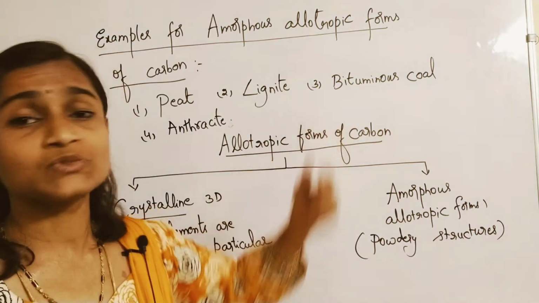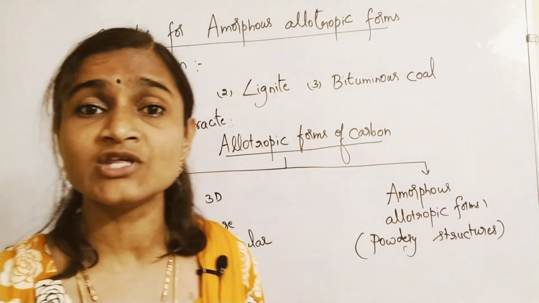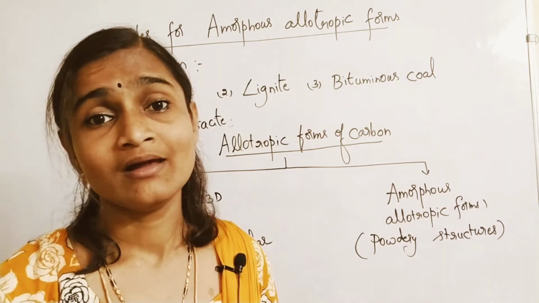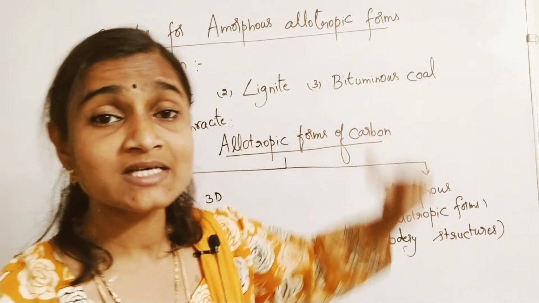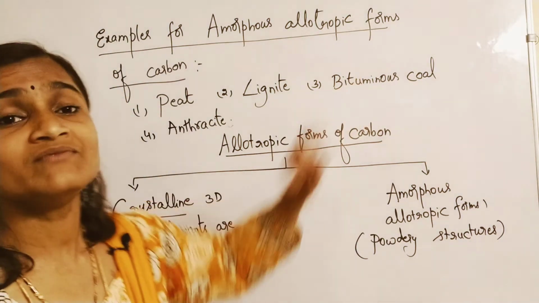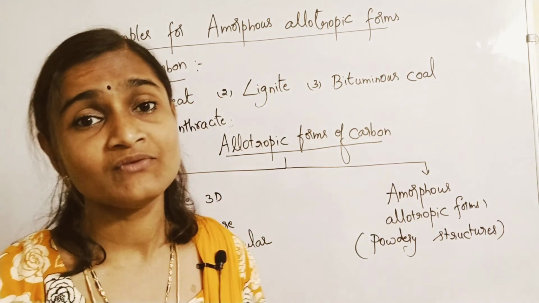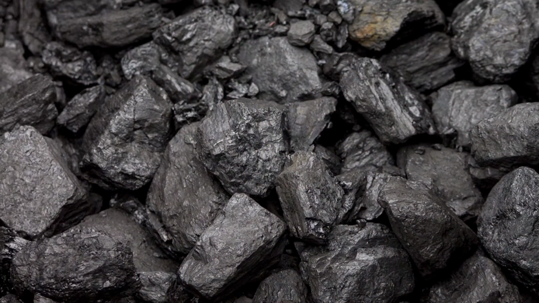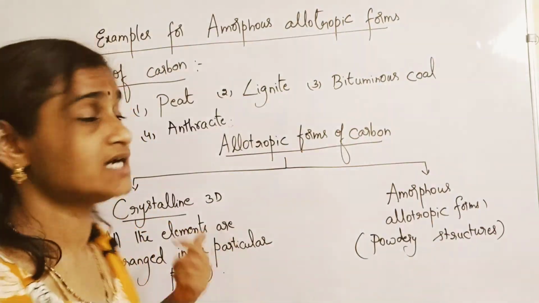Okay, bituminous coal. In what we call fractional distillation of coal, you might have come across these words. Bituminous coal is the one which is used for surfacing of roads, for road making, for making of tar roads. Bituminous coal is one of the amorphous allotropic forms of carbon that is being used.